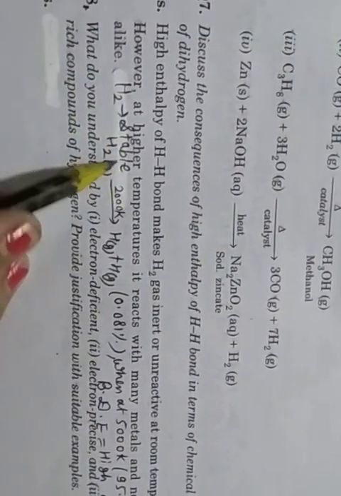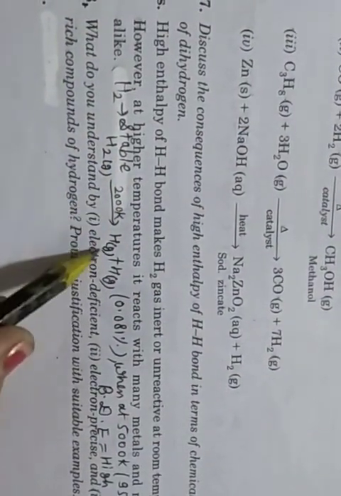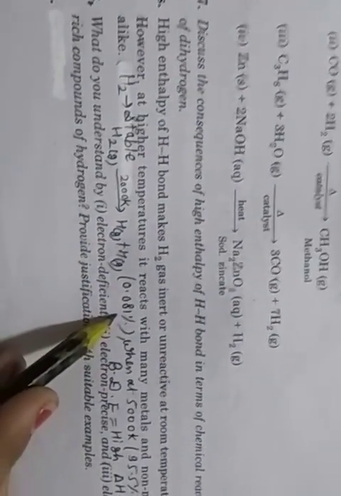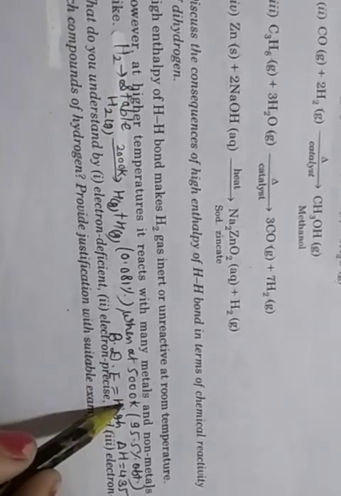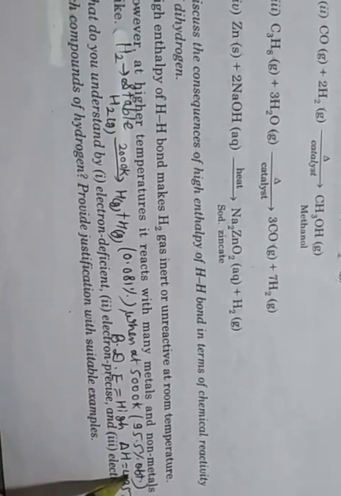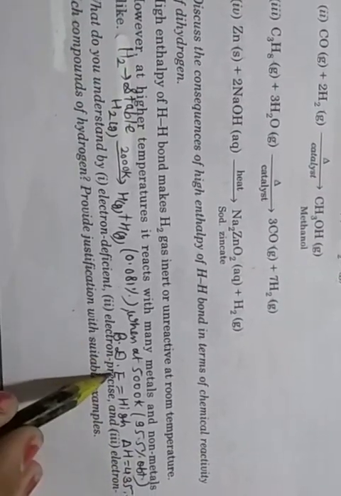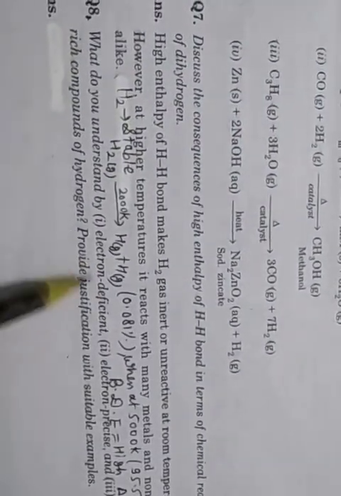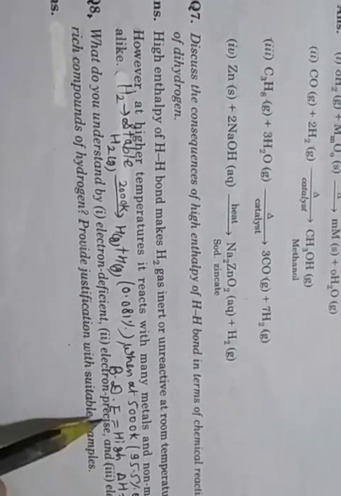Hydrogen is stable, but at 2000 Kelvin it converts into atomic hydrogen, 0.081%. At 5000 Kelvin, 95.5% is obtained, and its bond dissociation enthalpy is also high, with delta H value 435.59 kilojoule per mole.